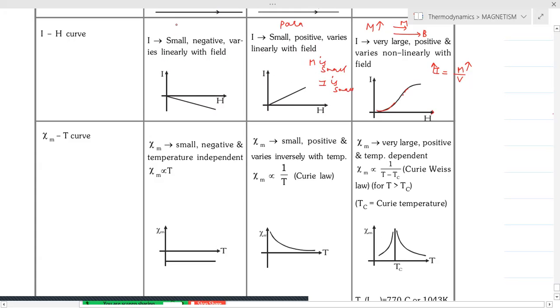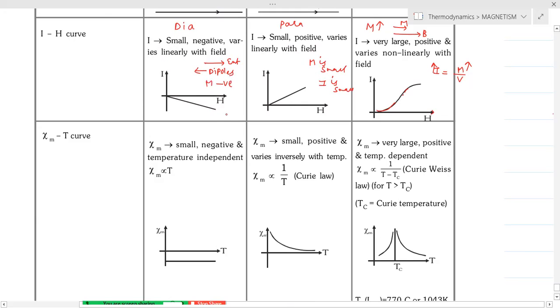So when we think of diamagnetic materials, we will say that if this is the external magnetic field, the dipoles try to align in the opposite direction. So that's why their magnetic moment is treated as negative. When M is negative, we will see that I is also negative. So this is the negative value of I you are seeing.